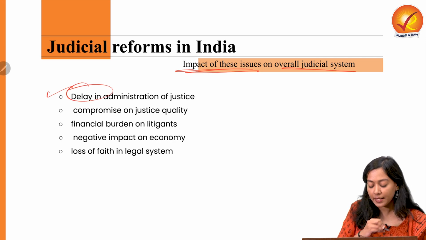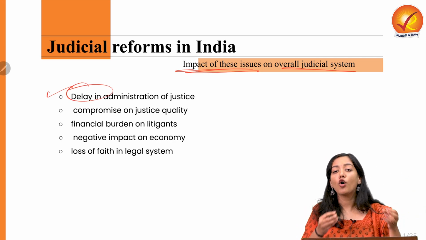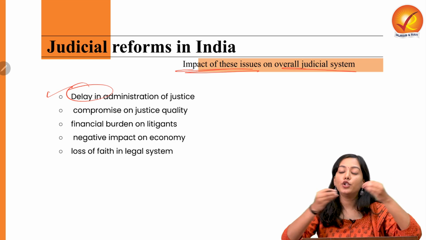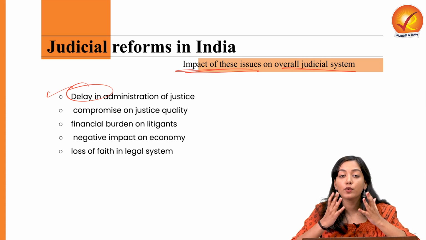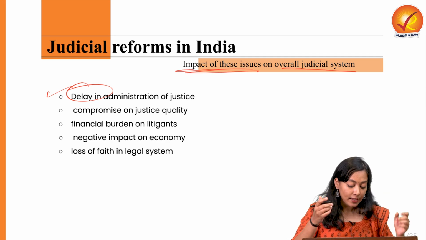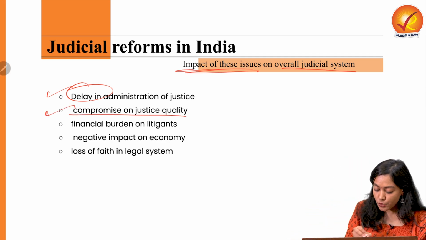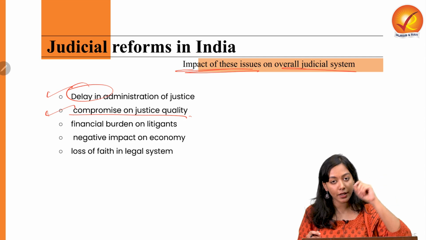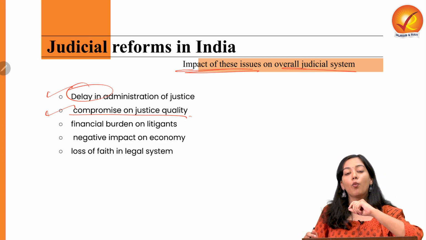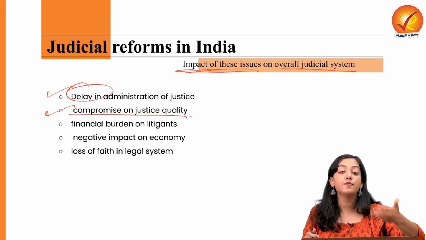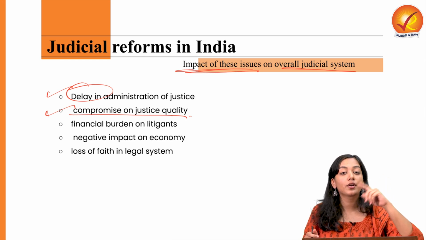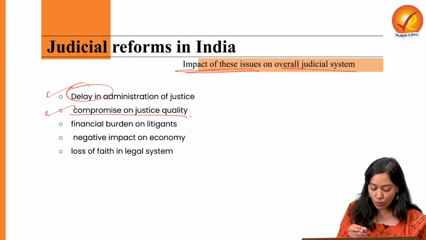It causes delay in the administration of justice. You have very, very few judges for a huge population, and so it will not be physically possible for a particular judge to administer justice or to resolve this pendency alone. Then it also compromises justice quality. Even if that particular judge tries to wind up the cases quickly, he will obviously compromise the quality of the judgment that he is delivering. So it is also compromising the justice quality.